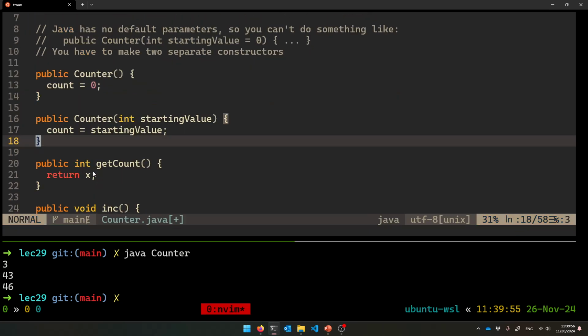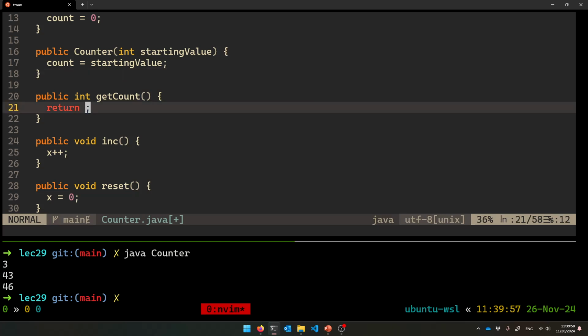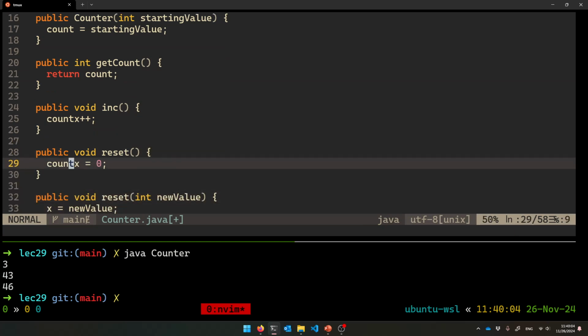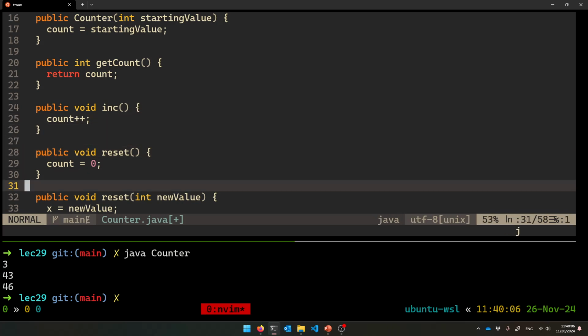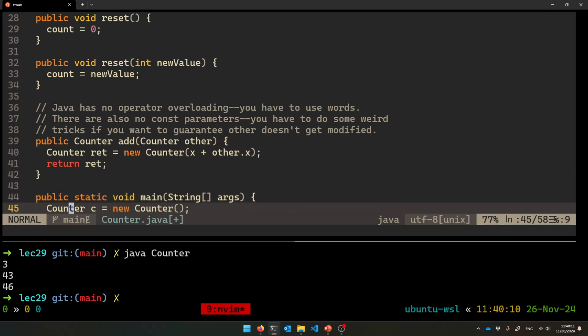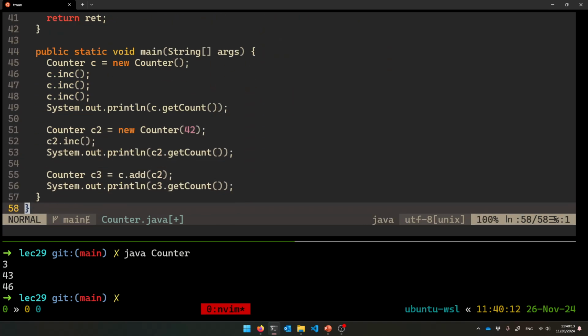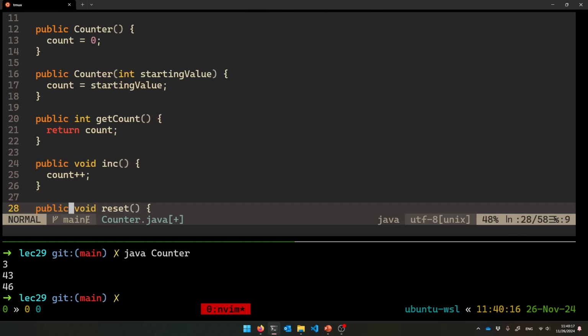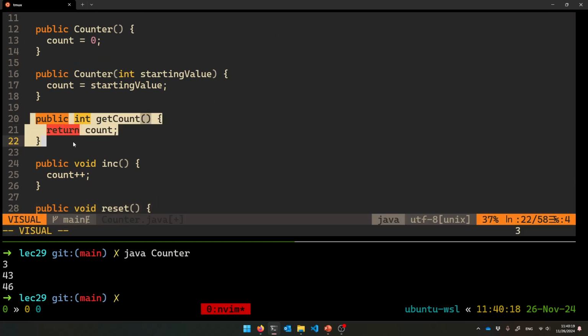So there's that. And then let me change it to say count everywhere. Count, count, count. I think I did it right. Cool. So it's setting the count in all these places. The getCount method, of course, returns your count member variable.